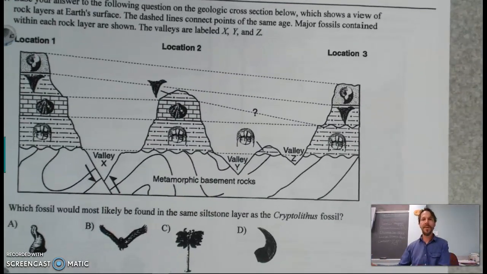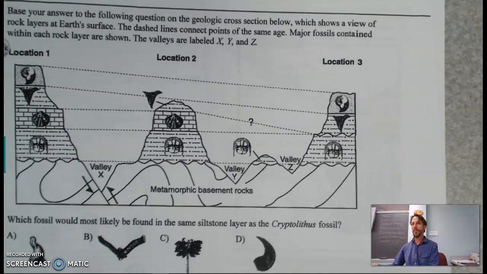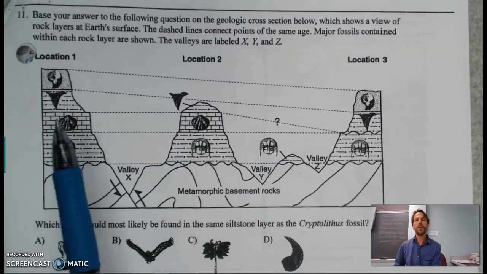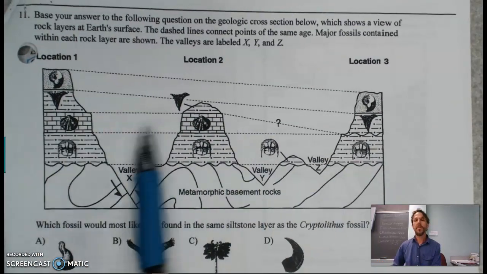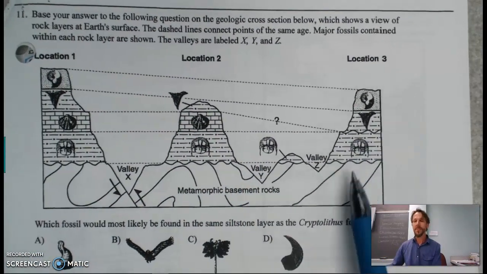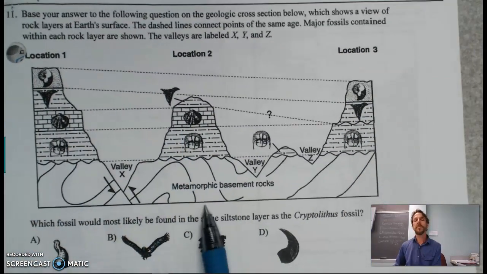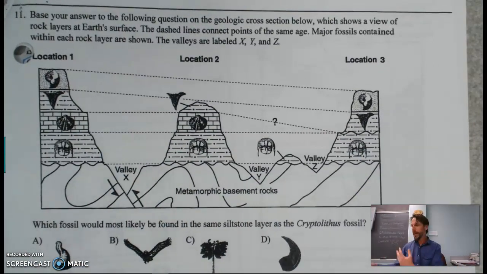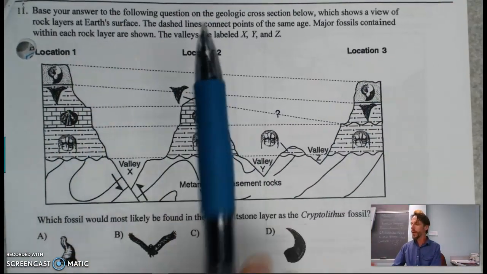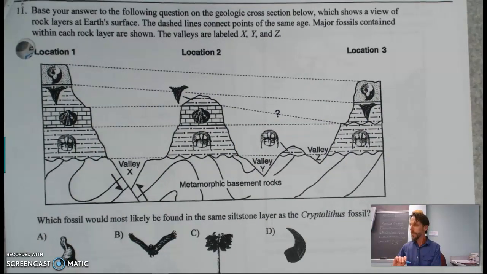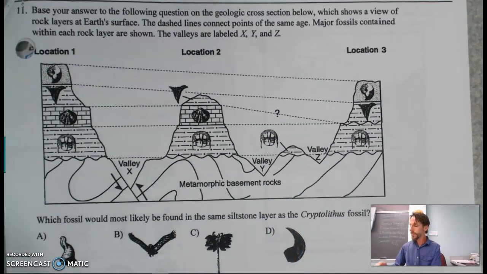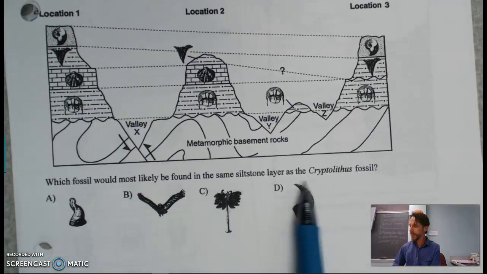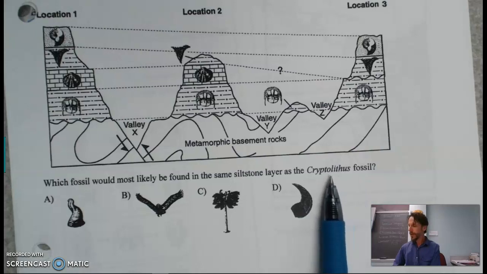Okay, number 11, this is a concept that we haven't really studied yet, but we're going to be, especially next week. It's called correlation of rock units. It's when you have rock outcrops. An outcrop is where you can see the rock layers, but they're separated by some distance. And how do you bring them together? One of the ways they do that is using these index fossils. They're saying major fossils contained within each rock layer are shown, and they labeled the valleys X and Y and Z. Which fossil would most likely be found in the same siltstone layer as the Cryptolithus fossil?